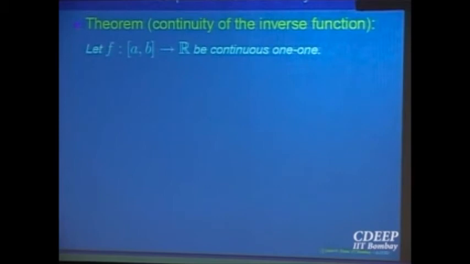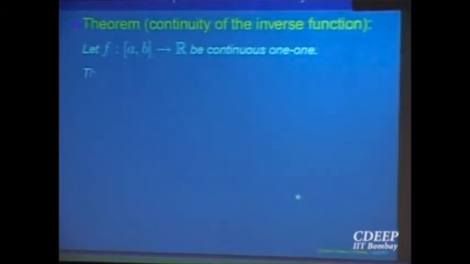So there is an inverse function defined from the range to [a,b], and this theorem says that function is always continuous. The inverse function is always a continuous function. A very important consequence. You don't have to do anything.